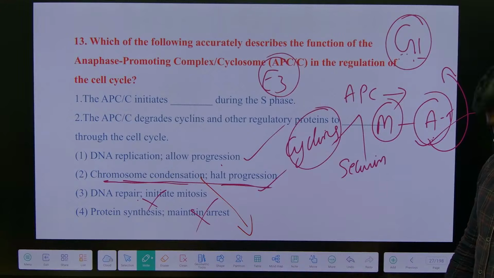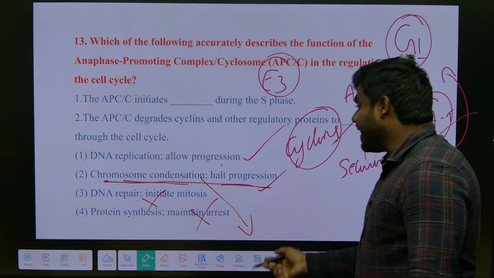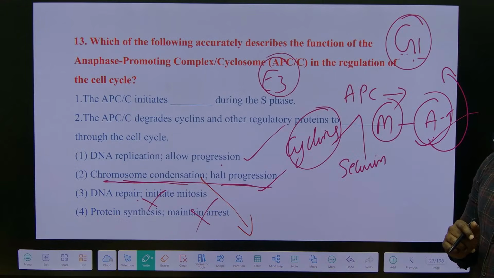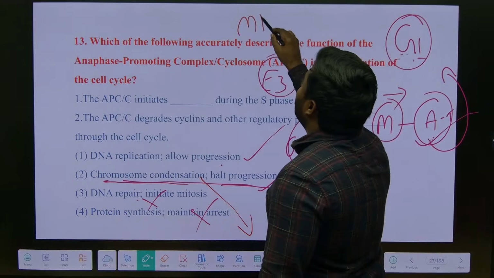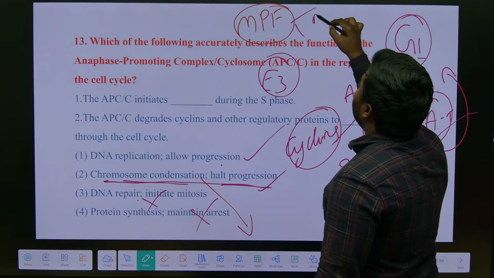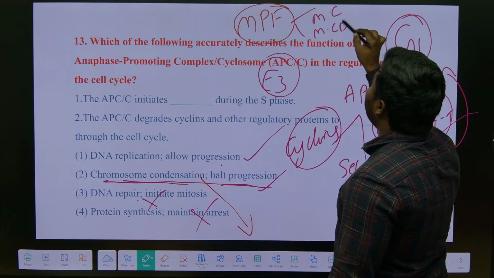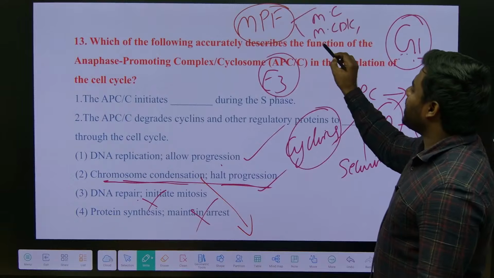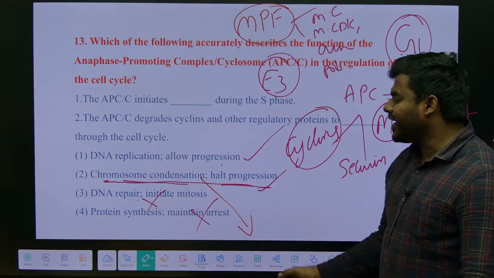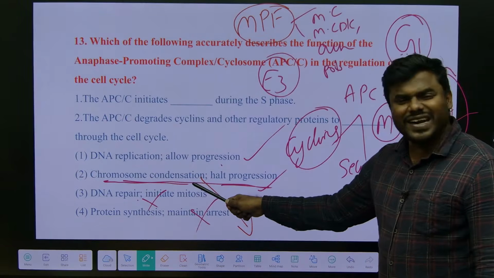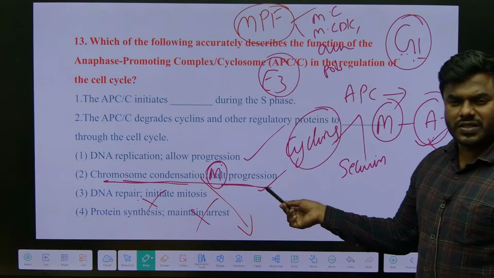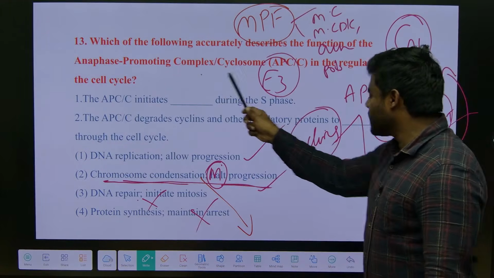Anyone remember? Condensin protein, very good. That condensin protein is activated by what? MPF, mitosis promoting factor. You remember, they are made up of mitotic cyclins and mitotic CDKs. We also read other kinases named Aurora and Polo-like kinases. Their function is phosphorylating the condensin, by which chromosome condensation happens. But this happens in which phase? Metaphase.